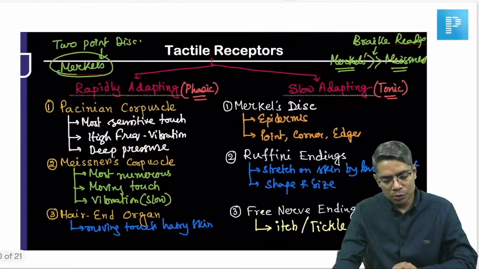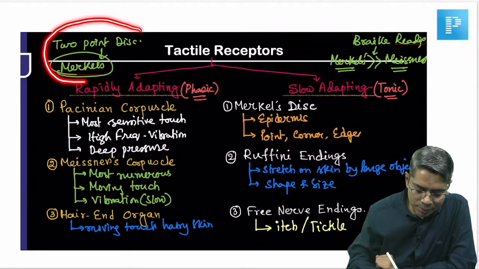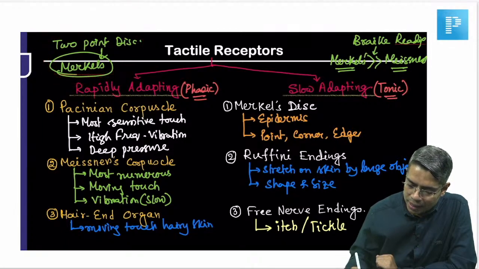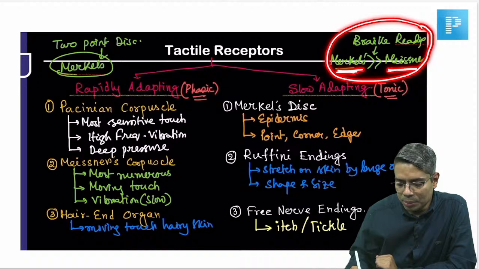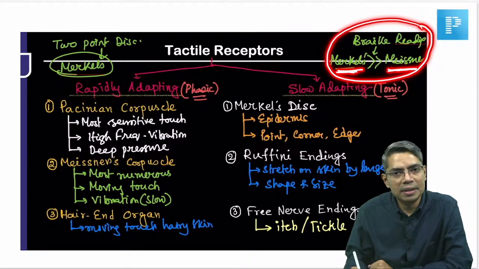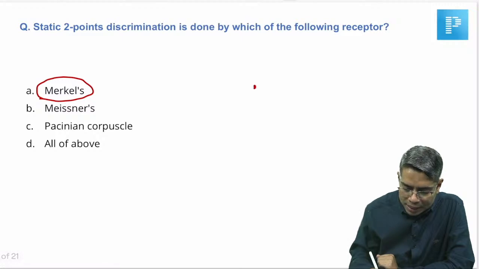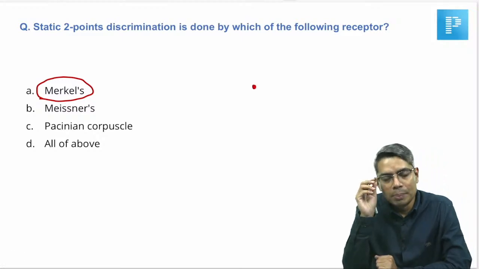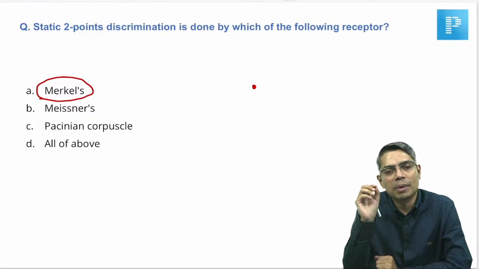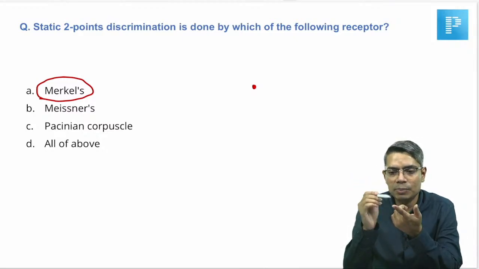So, that is why I told you even in my RR lecture also, that 2-point discrimination is by Merkel's, as well as Braille reading is also mainly by Merkel's, although Meissner's is also there for Braille reading, because whenever you want to detect some sharp point or edges or corner, the best receptor for this is Merkel's. Getting my point? So, if you want to feel the fingertip of this pen, right?